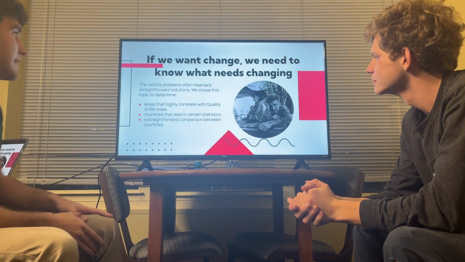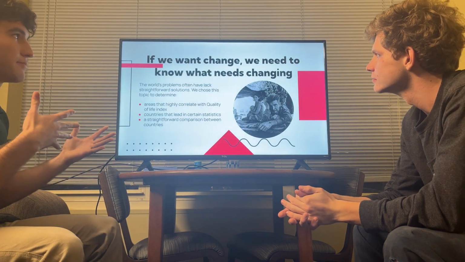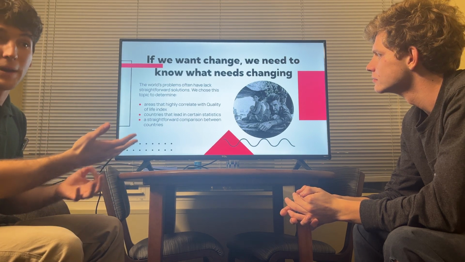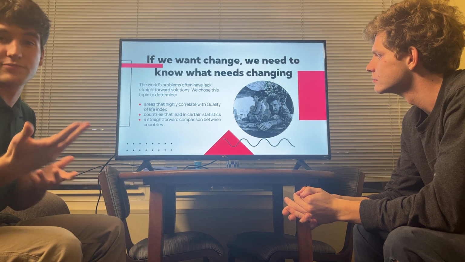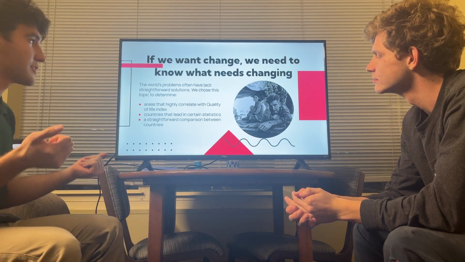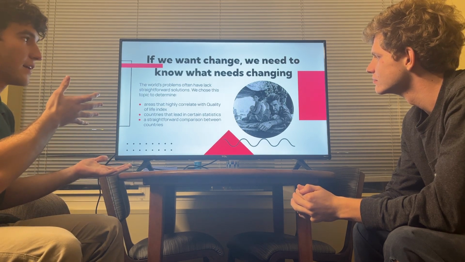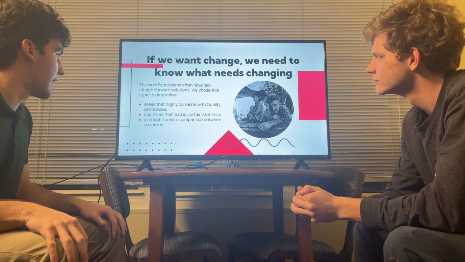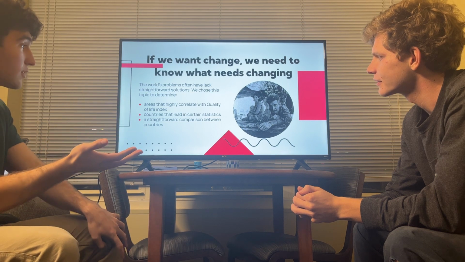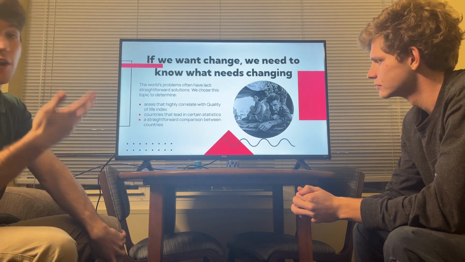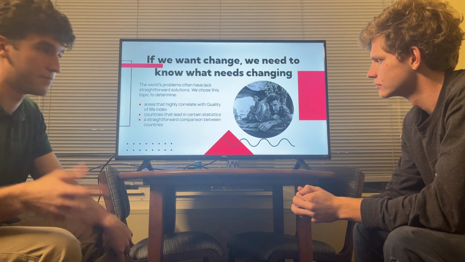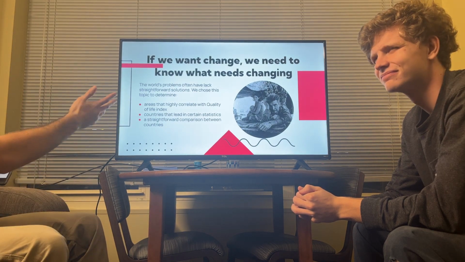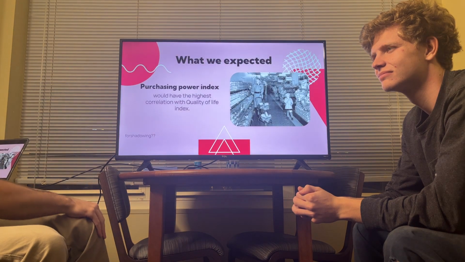The reason we did this was because we just find it interesting, and if you're trying to figure out a way to help solve some of the world's problems, you need to figure out what you can actually do and not just guess. So by determining areas that highly correlate with quality of life index, we hope to get a little bit closer to figuring out how to fix some problems and have a straightforward comparison between countries.